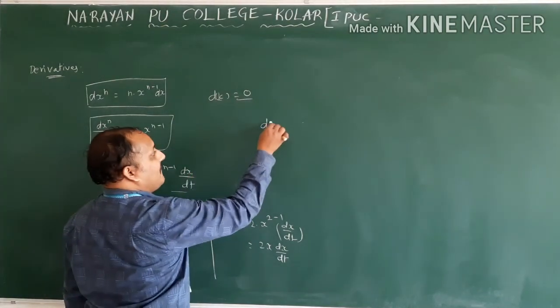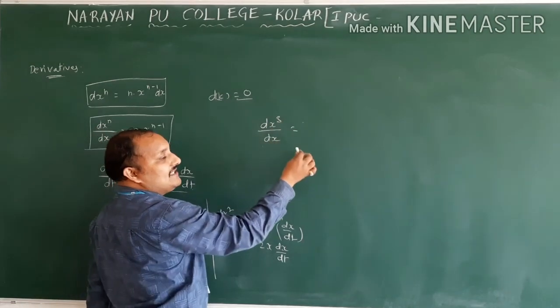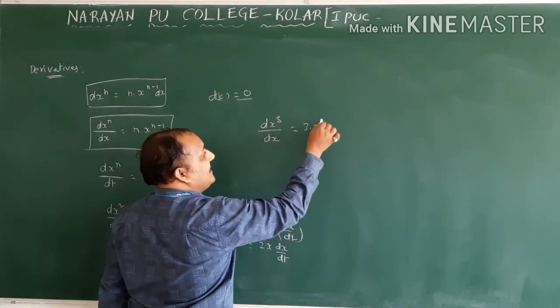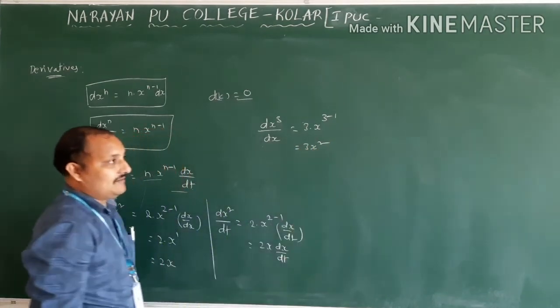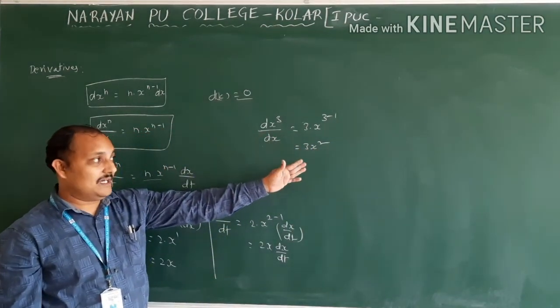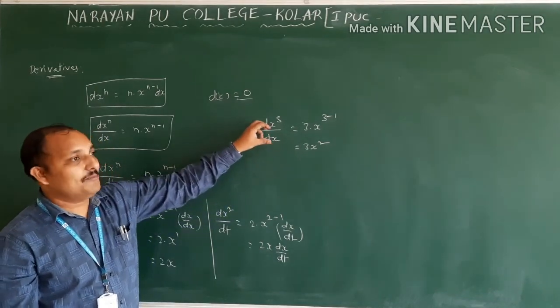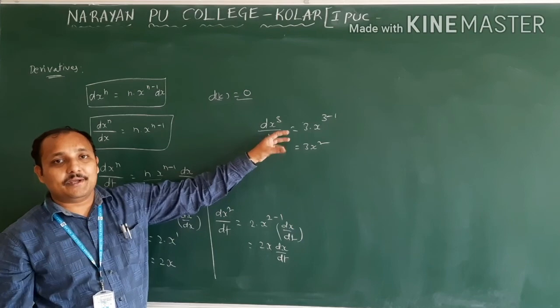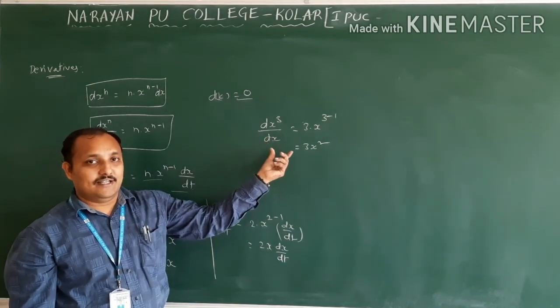The derivative of x cube with respect to x: in place of n, what is there? 3. 3 into x power 3 minus 1, so 3x square. Directly we will say this answer. But presently this is new for you, therefore it will take some time. If you practice, you will get example 3.2 on this basis. That one we will discuss next.